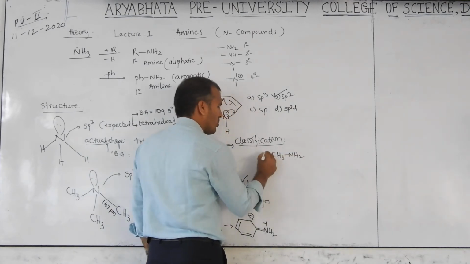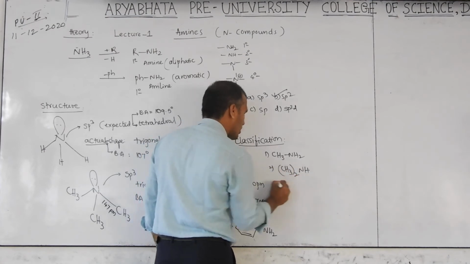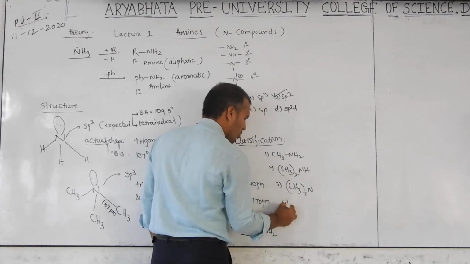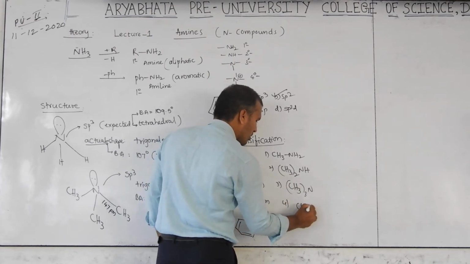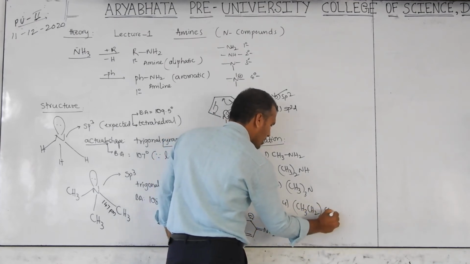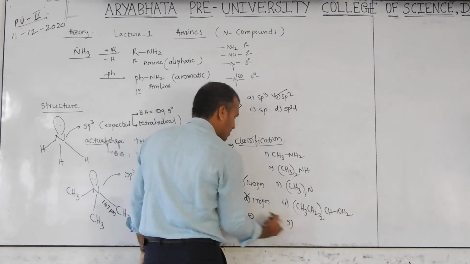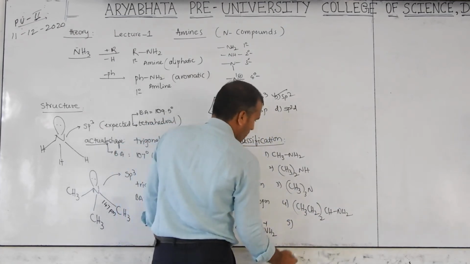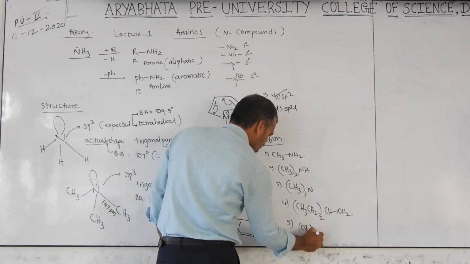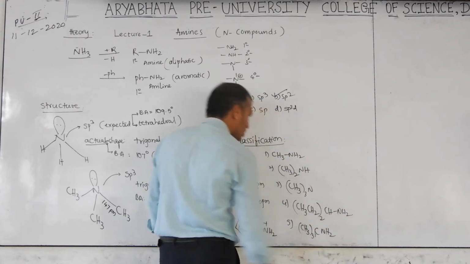CH3NH2. Second one, CH3NH. Third, CH3N. Fourth, CH3CH2 twice, CHNH2. Next, 5, CH3, CNH2.